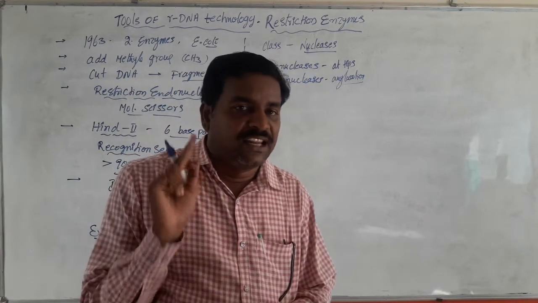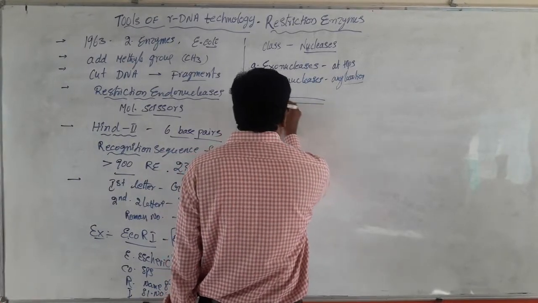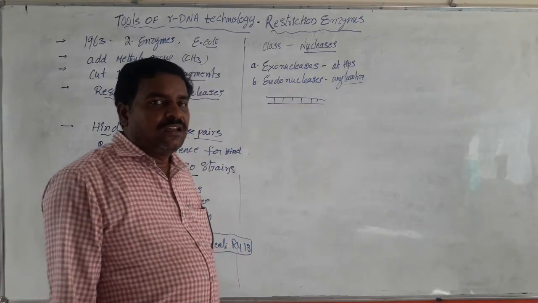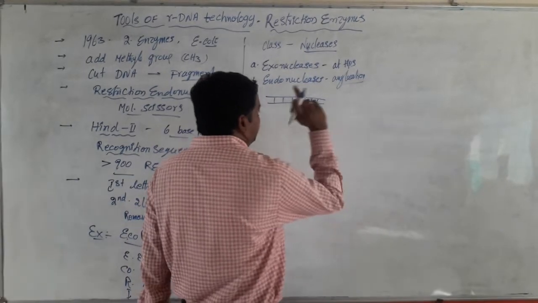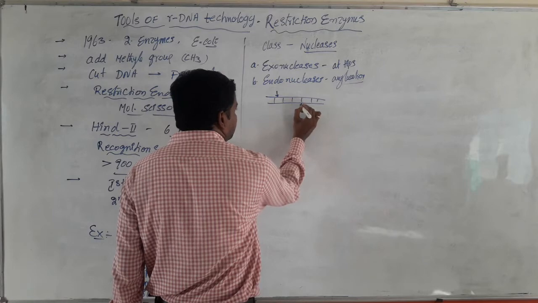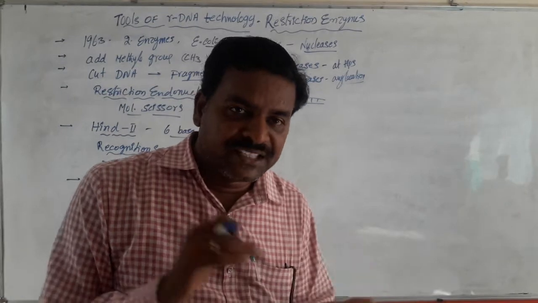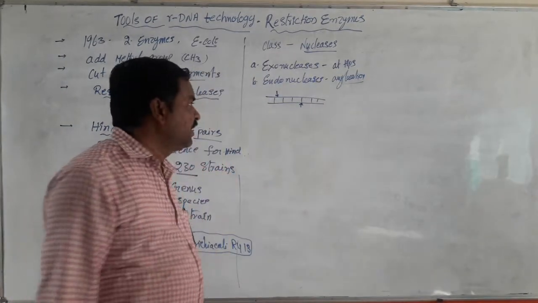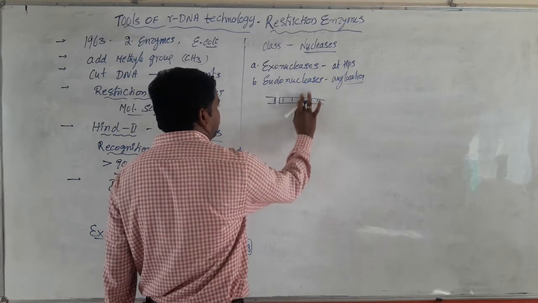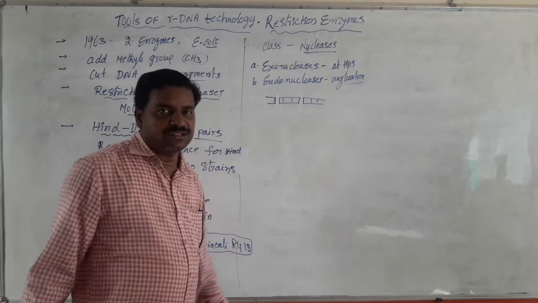They inspect the length of DNA. First, for example, this is DNA. These enzymes inspect the length of DNA. Then they recognize some specific sequences in DNA. They identify some specific sequences in DNA. And then they cut the DNA, leaving the fragments with sticky ends.